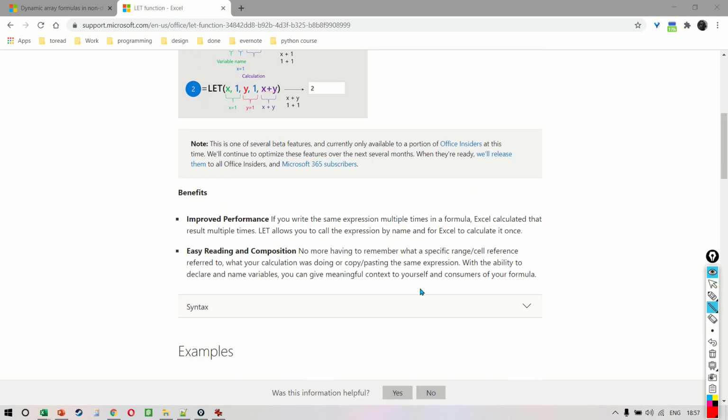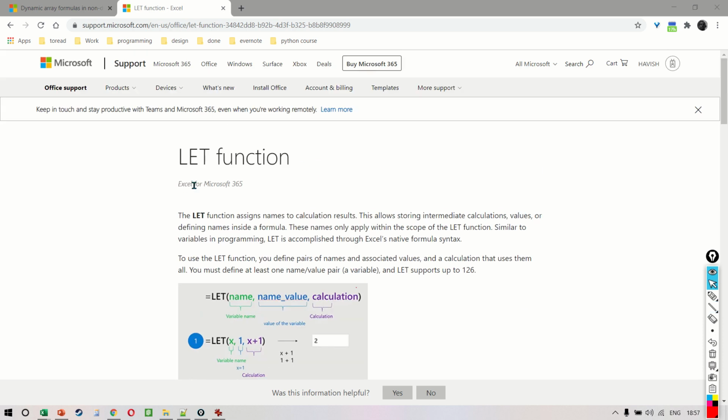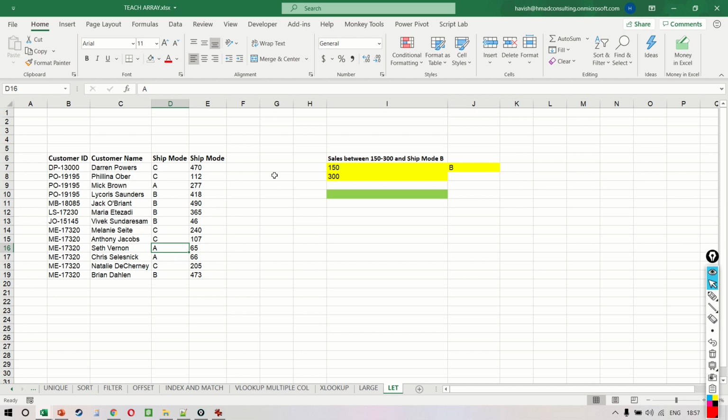Do remember that at the moment it is only available for Office insiders and they're still optimizing the features, which means that even if you have Microsoft 365 with you, there is a possibility that you might not have it right now. But this is a very powerful function, and I thought let me cover it and let me show you how you can combine it with the filter function.